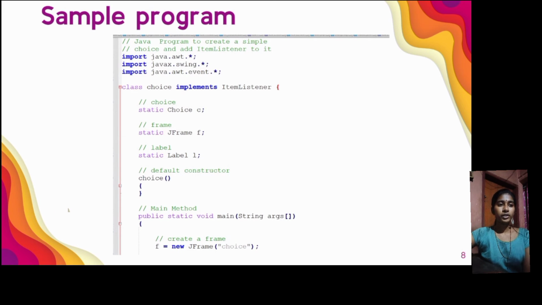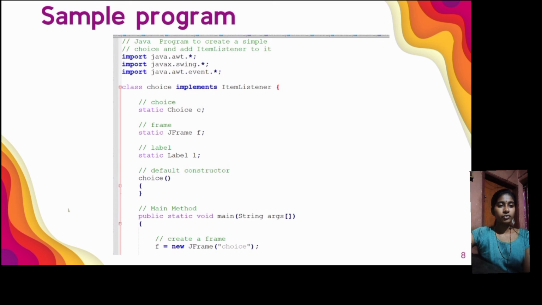For that, we import the packages java.awt.*, javax.swing.*, java.awt.event.*, and we define a class named choice which implements ItemListener, and we define the components Choice c, JFrame f, Label l. Then we define the constructor choice, and then the main method, public static void main(String args[]).